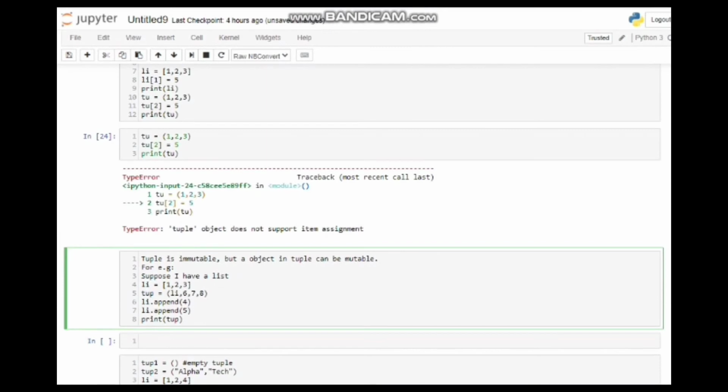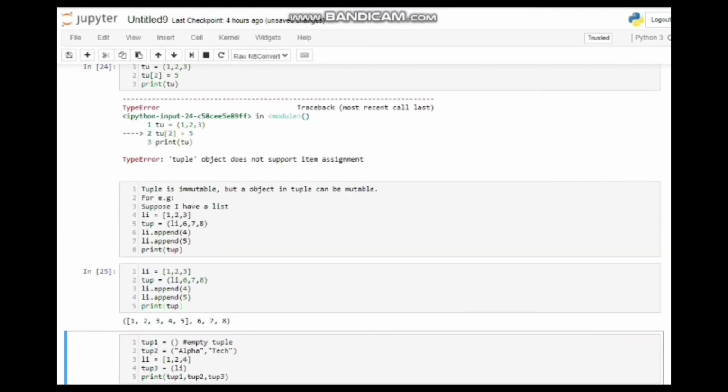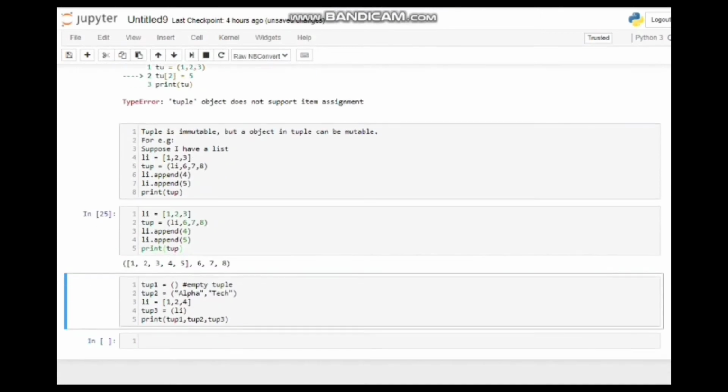So we will look whether it will work or not. See, it is giving me the correct output. So it is working even after adding the list to the tuple and then appending the values 4 and 5 at the end of the list. Still it is working.